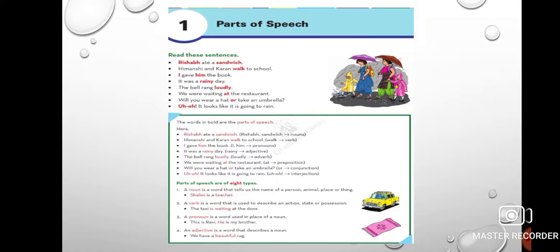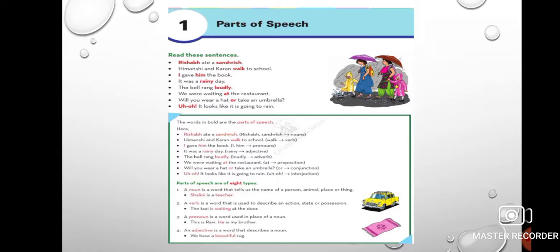An adjective is a word that describes a noun. We have a beautiful rug. Now here what is the noun? Noun is rug. And how is the rug? Beautiful. So beautiful is the adjective. Like you can say, I have a very big bag.